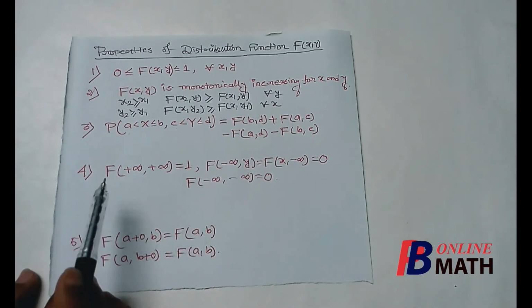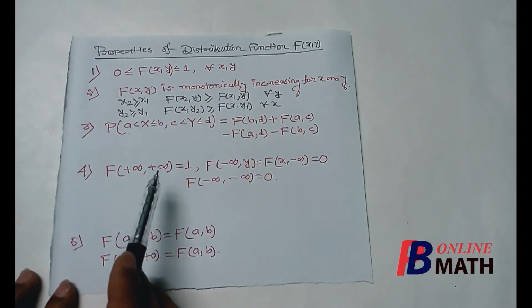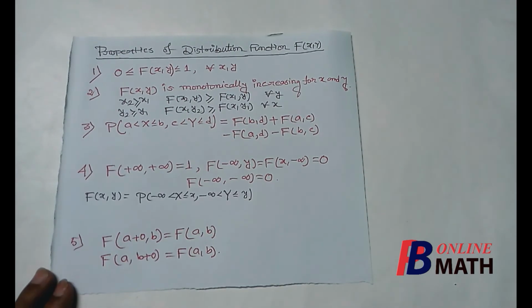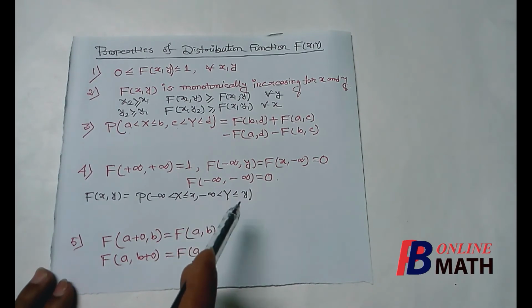Next property: the functional value at (infinity, infinity) is equal to 1. This is from the definition of the distribution function. If we put x tends to infinity and y tends to infinity, then we have the probability of the event where x varies from minus infinity to plus infinity and y varies from minus infinity to plus infinity.